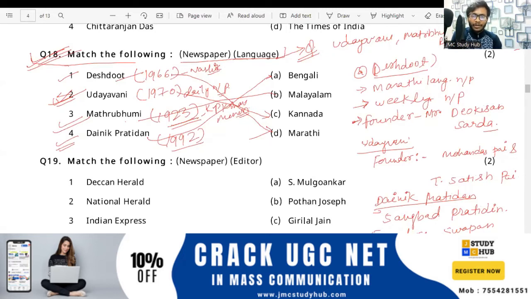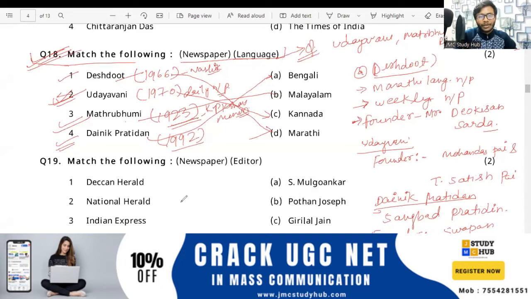Now another question pattern that can be like: Udayavani newspaper published in... The options can be given to you. So you have to tell the right option, that is, Udayavani newspaper is published in the Kannada language, right? So is it clear to everybody? Question number 18 is clear to everybody. एक चीज clear है? Each and every option is clear. Yes, everybody will tell. Okay. Yes, right. Very good.